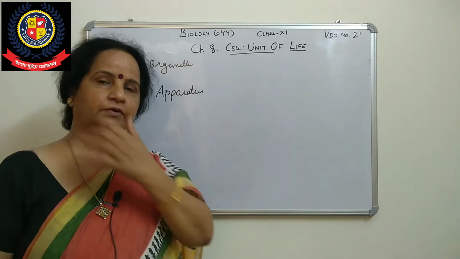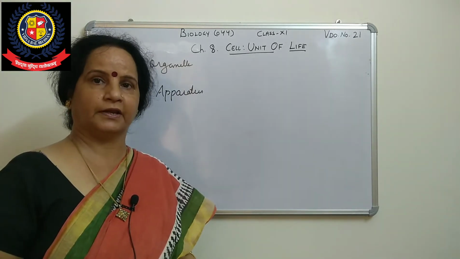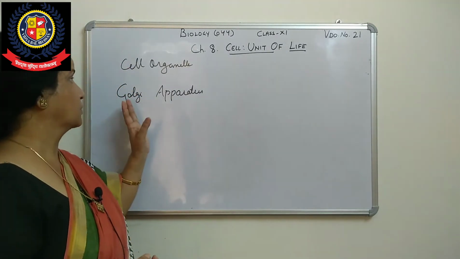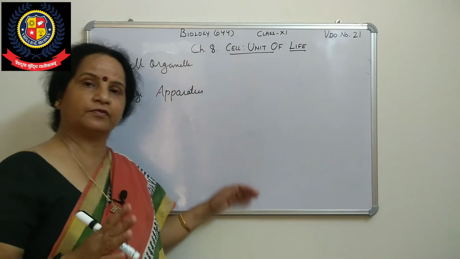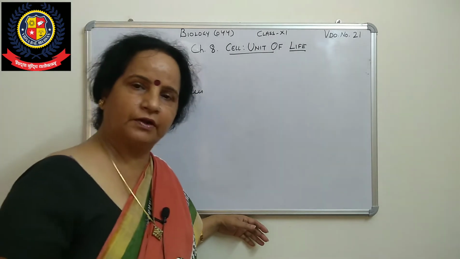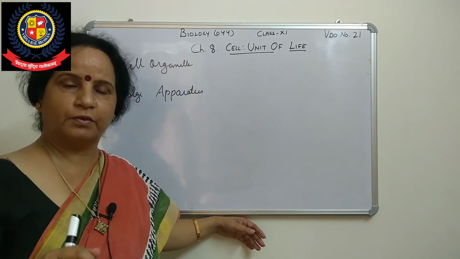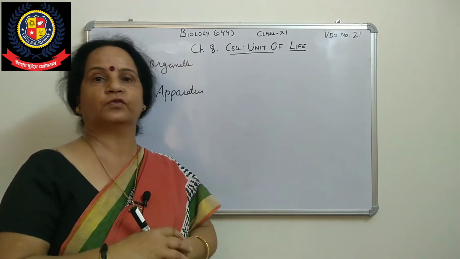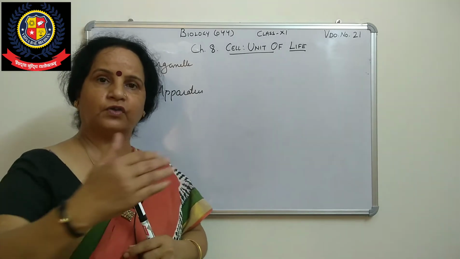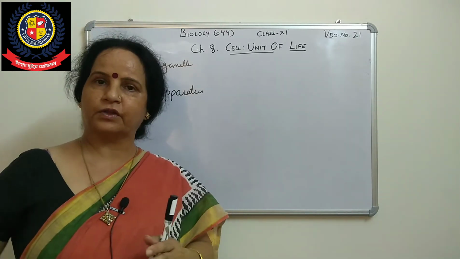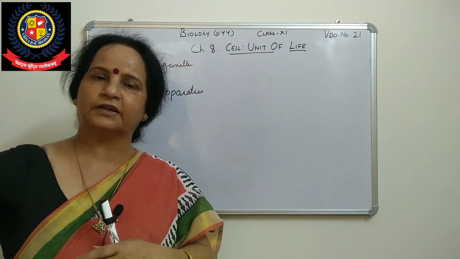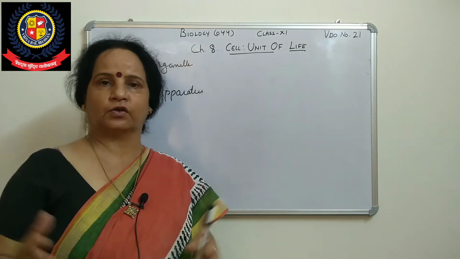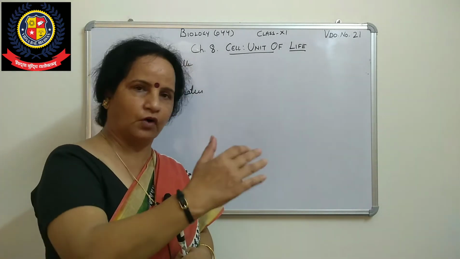So in the previous session we have done the cell membrane and the fluid mosaic model, which was given by Singer and Nicolson. Today we will start the cell organelles. The first is the endomembrane system. In the endomembrane system, the functions of the components are coordinated with each other. One is doing a function, and that will be connected to another one, then that is doing its function and is connected to another one. It means they work in coordination.